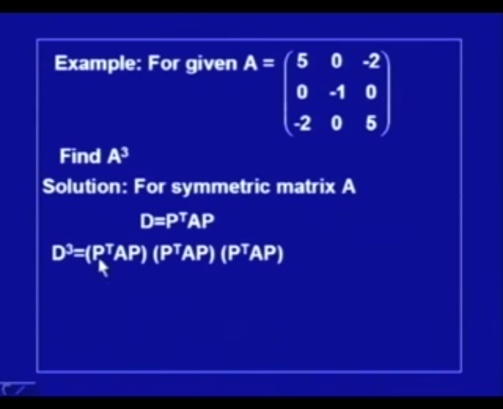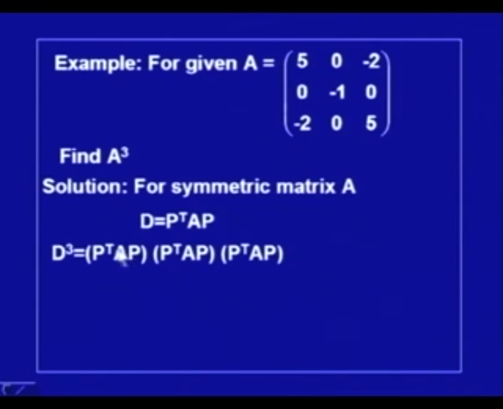So, what is D cube? D cube is this multiplied 3 times, and since matrix multiplication is associative, one can rearrange these terms to have P transpose at one place, and this P transpose P can again be combined, and we know that P transpose P is identity.